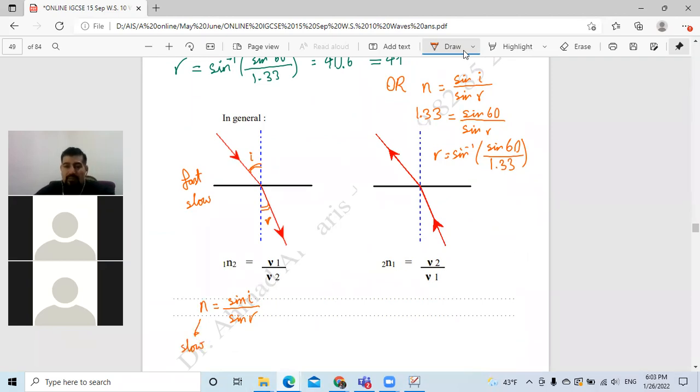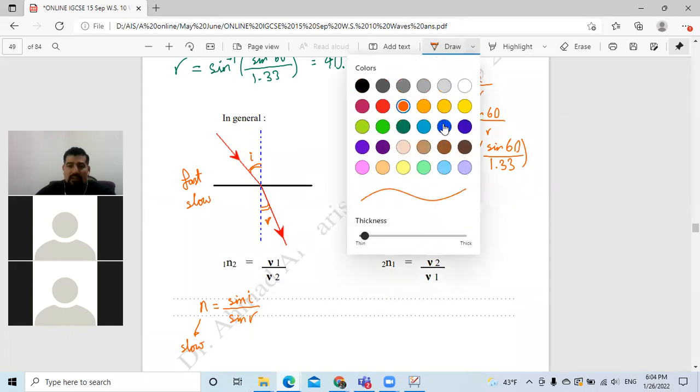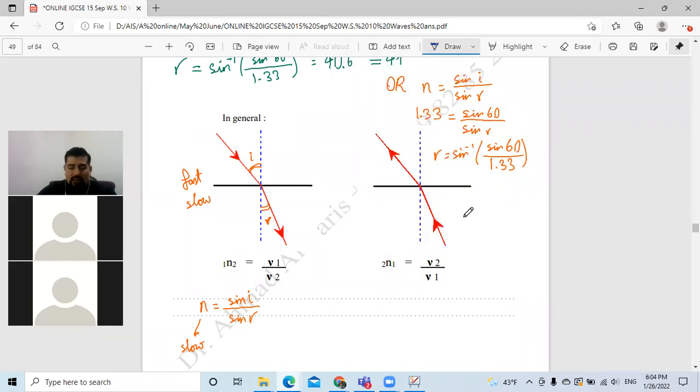But if they do the opposite, if they give us that the light travels from a slow region to a fast region, like this, then what we are going to do is say that this is the angle of incidence in this situation, which is smaller, obviously, than the angle of refraction. For the slow region, because usually they put the fast region as air, it will be equal to sine R over sine I. We flip the equation.